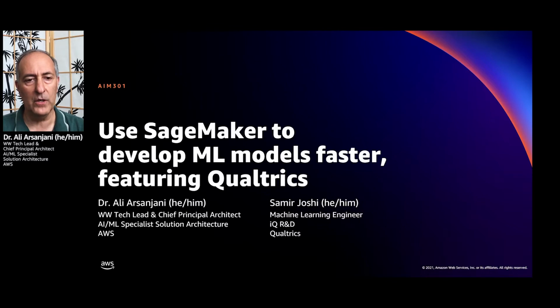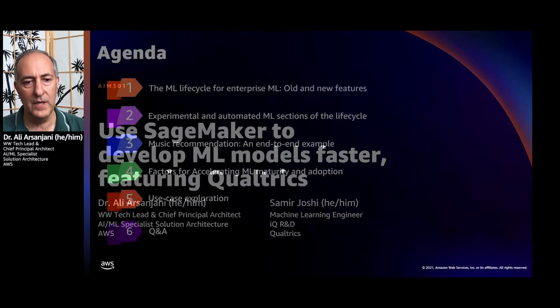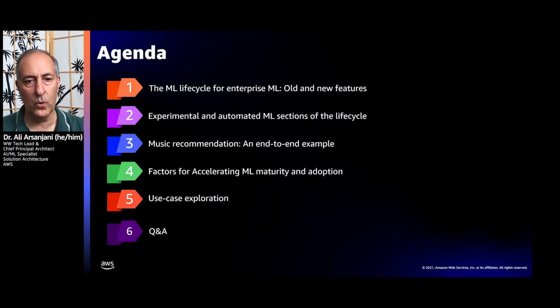I'm going to be talking to you about how to use SageMaker to develop ML models faster, featuring Qualtrics. Initially, we're going to be talking about the ML lifecycle for enterprise scale ML, some of the old and new features. Then we're going to talk about experimental and automated machine learning sections of the lifecycle.